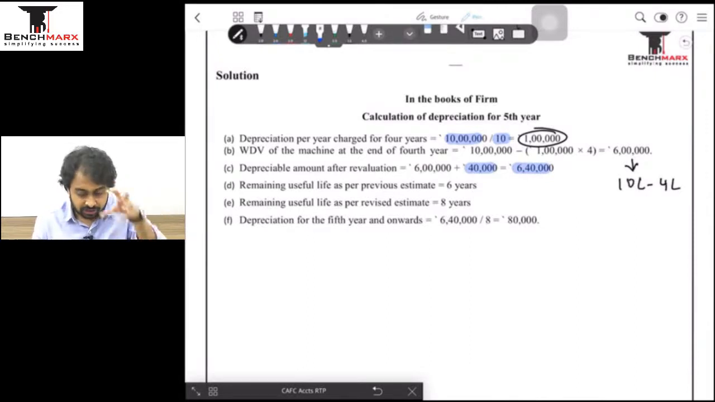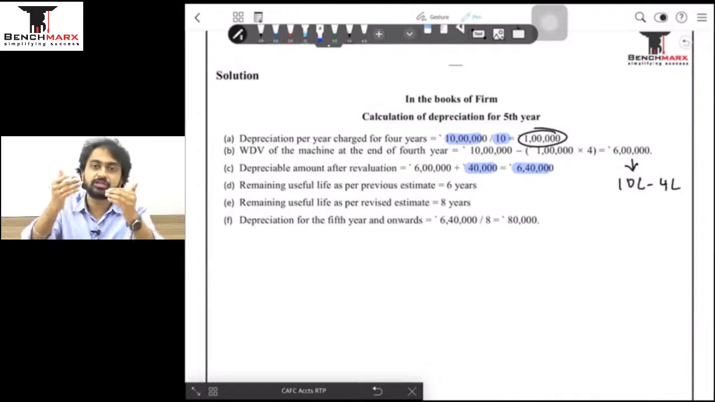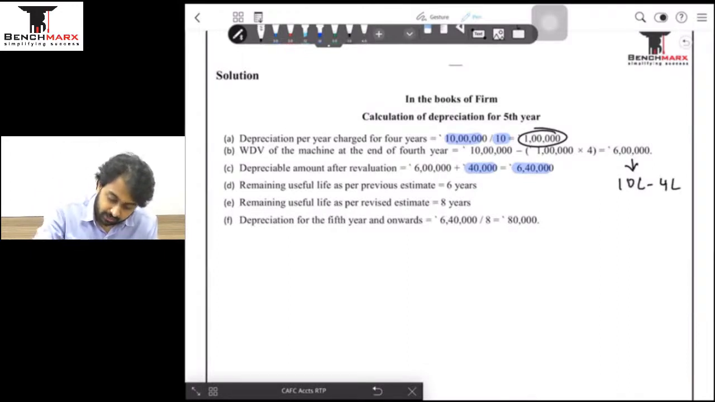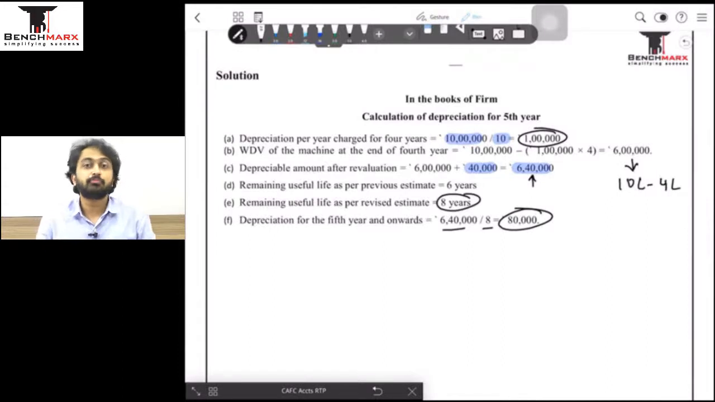If nothing was mentioned, this 6 lakh 40 would have been subjected to depreciation for the remaining life, which would have been 6 as per the old estimate. But because the asset's life is now being reassessed to 8 years, I will now subject this 6 lakh 40 to 8 years. Therefore 6 lakh 40 upon 8, this is the depreciation in the books of accounts in year number 5 in the P&L account, and that is how you solve such questions. The concept that I explained about the revaluation reserve upward downward was something additional.